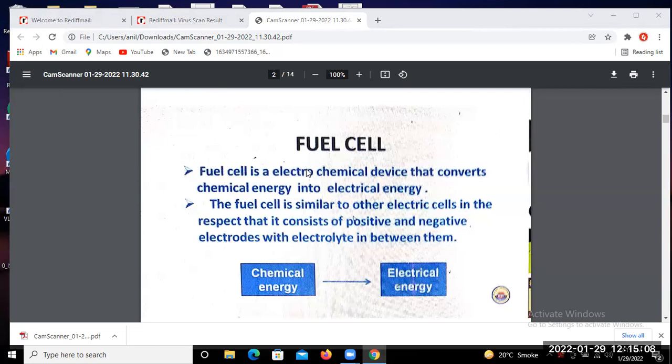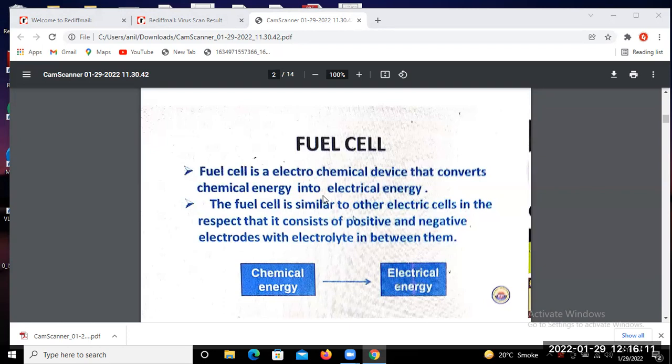So you may find that in the other batteries we already discussed, there is one positive electrode and one negative electrode, and in between them the electrolyte is placed. It is similar to the other types of electric cell we studied in previous classes, such as the rechargeable battery or the capacitor. In all of them you find a similar structure: one positive and one negative electrode, with electrolyte placed between them.